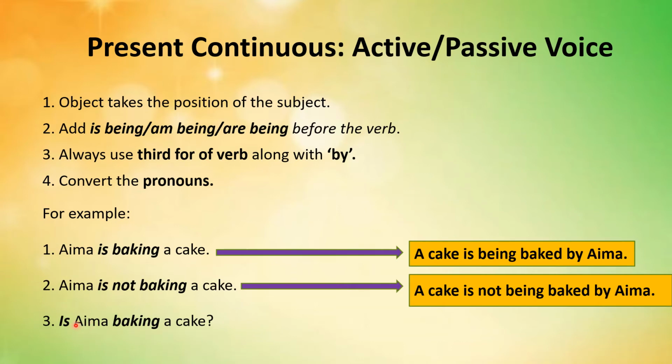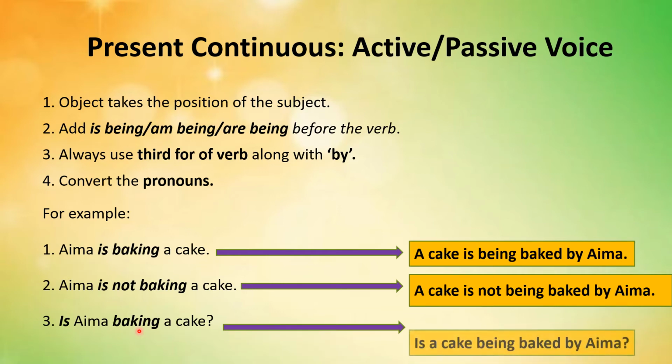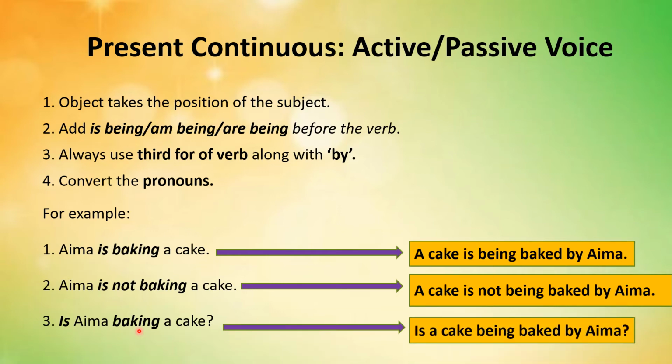Look at the third sentence. Is Aima baking a cake? Now, is and baking suggests that this is the interrogative sentence of present continuous tense in its active voice form. We shall convert it into its passive voice form like this: is a cake being baked by Aima?